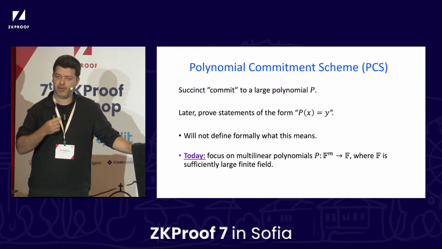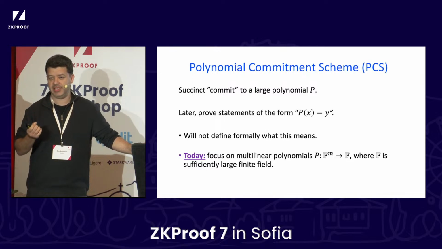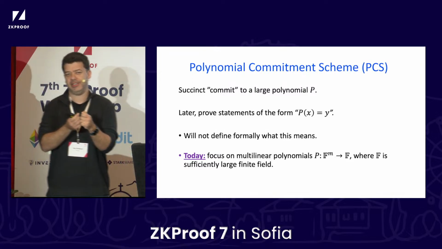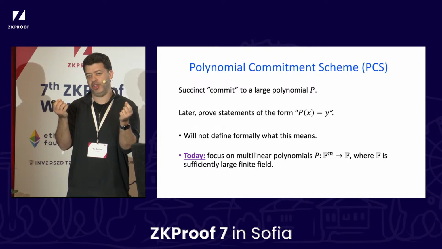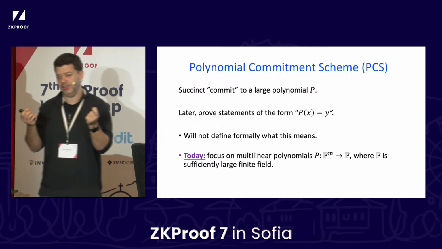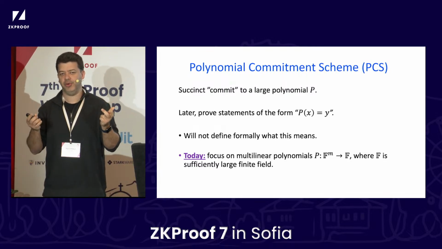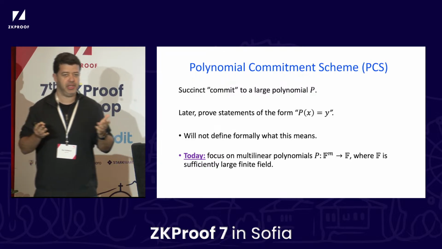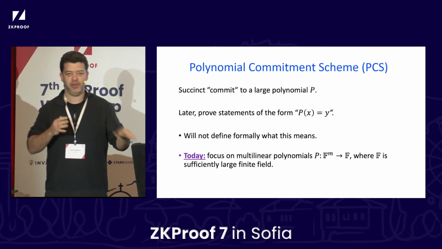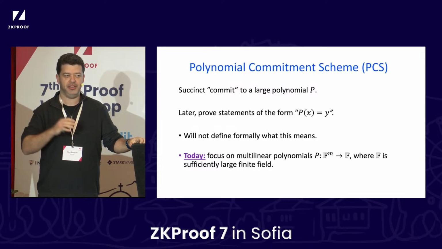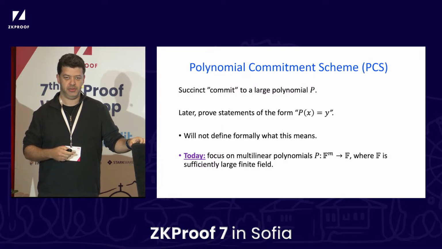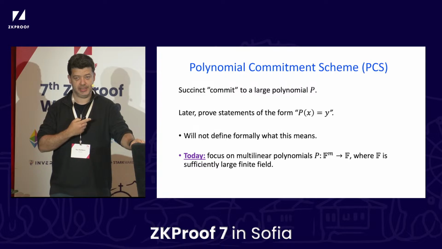In the talk today, I'm going to be focusing on a multilinear PCS, which basically means that the polynomials we consider are multivariate polynomials that have degree 1 in each variable. But to be honest, it's not that important. So if you're less familiar with multilinear polynomials, just think of your nice univariate polynomials, and you'll mostly be fine throughout the talk. Okay, so that's a PCS.